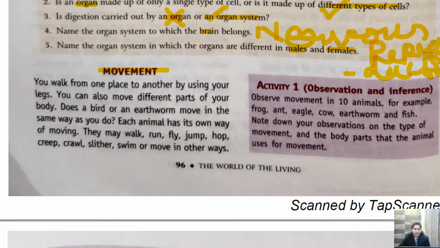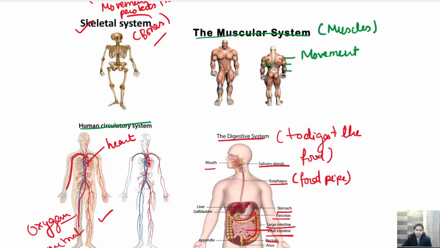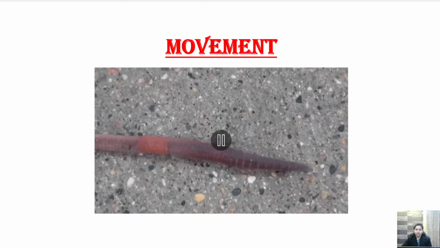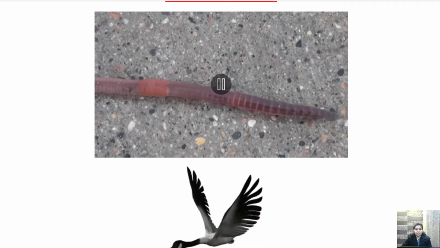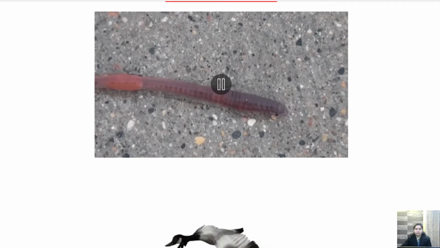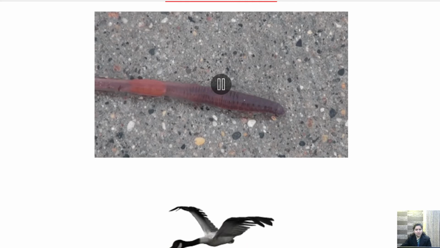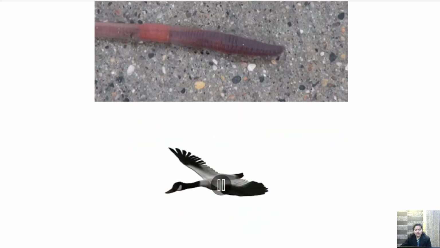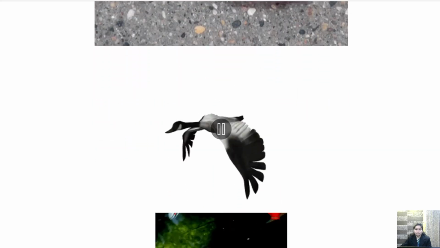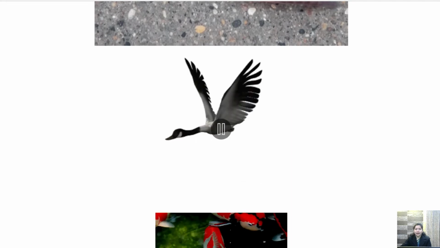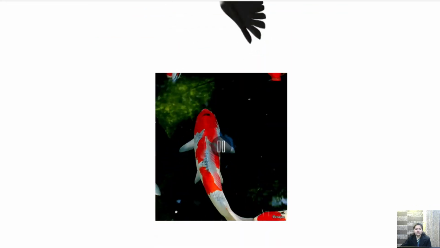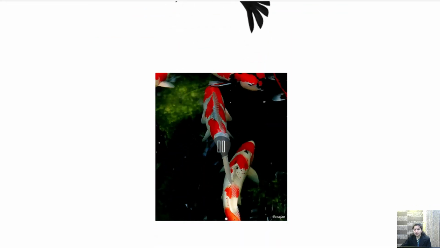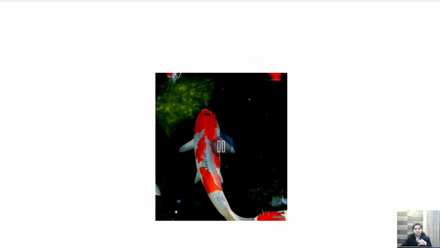So let's see here. This is an earthworm. The movement of an earthworm is different. They just creep and crawl. The movement of a bird is different. They are flying. The movement of fish, everybody has seen. They swim.